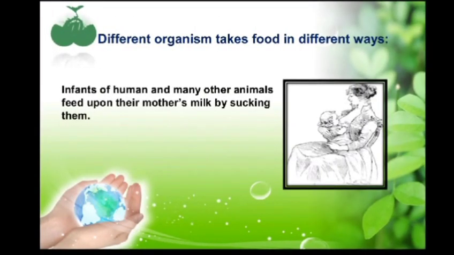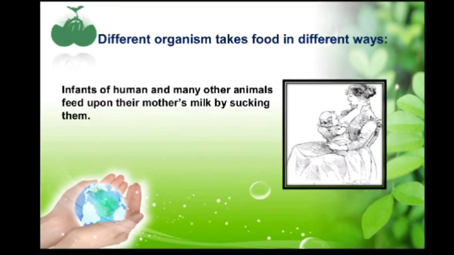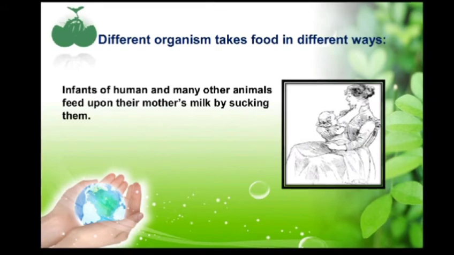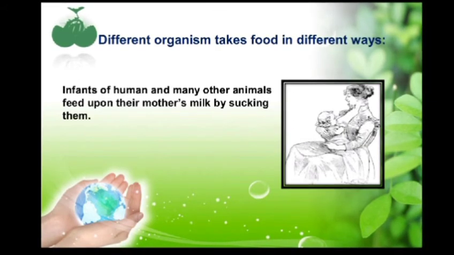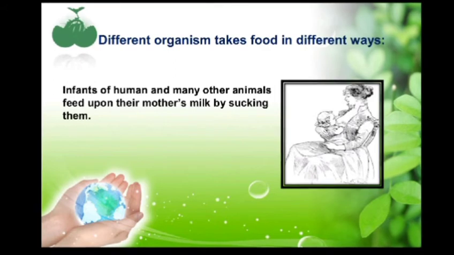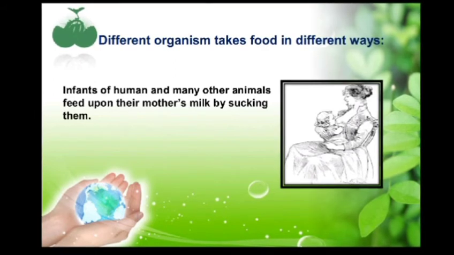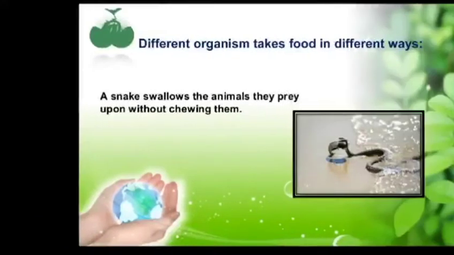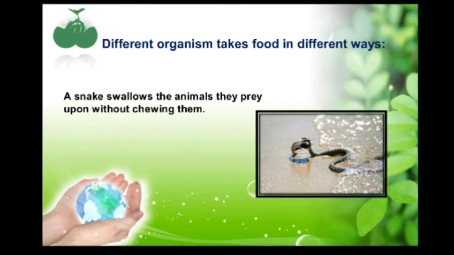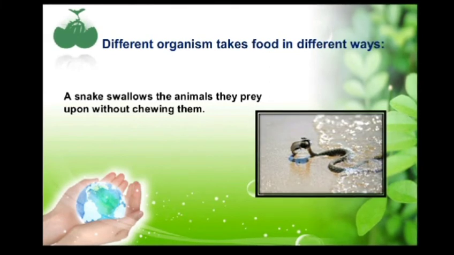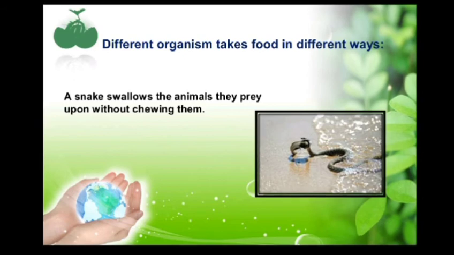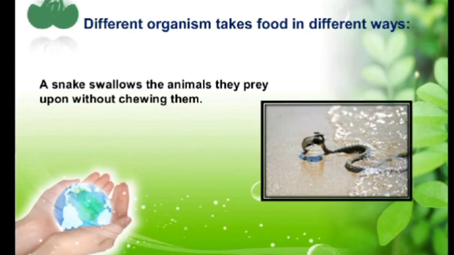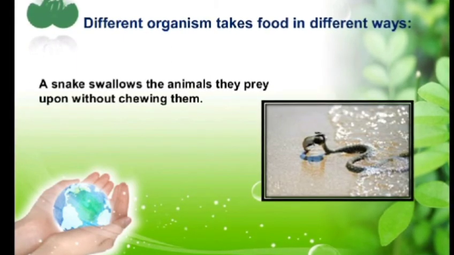Then comes the infants of humans and many other animals which feed upon their mother's milk. How do they get the milk? They get the milk by sucking from their mother. So these are the different methods different animals use for ingestion of food. Then coming to another example, the snake. Snake swallows the animals they prey upon without chewing them. It swallows it completely.